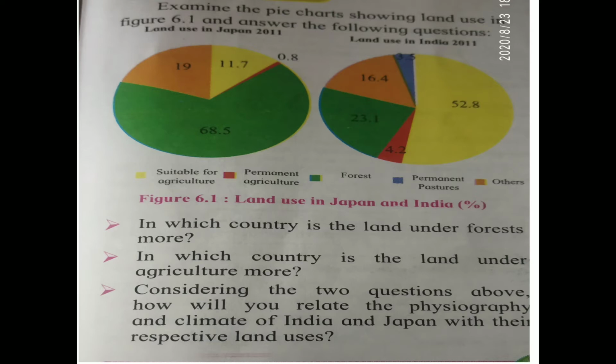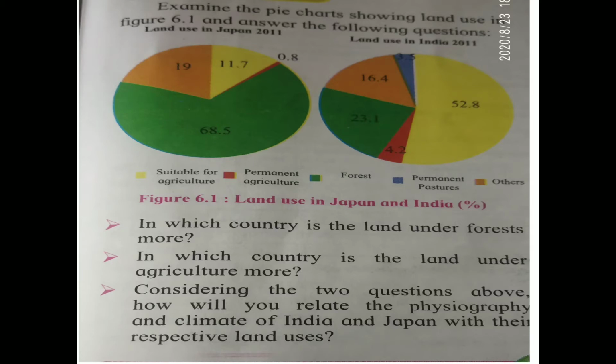Now when you see, the red color in the pie chart is the residential area, blue is commercial area, yellow is agriculture and green is forest area. Now below that you will observe there are a few questions. Now the first question says, in which country is the land under forest more? Now looking at the Japan area, you will say the percentage of forest land in Japan is more.